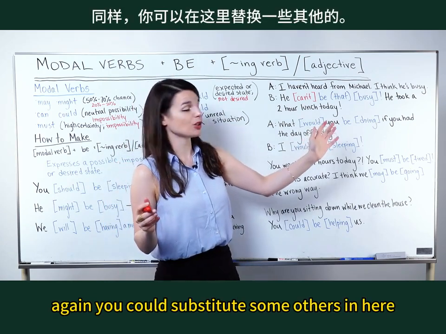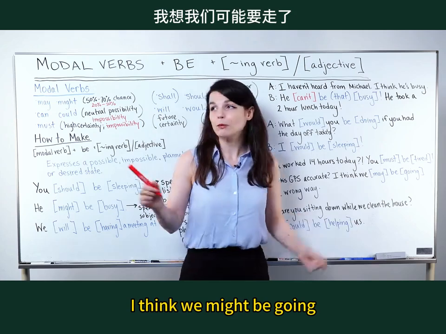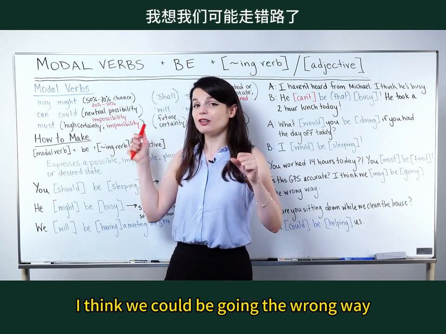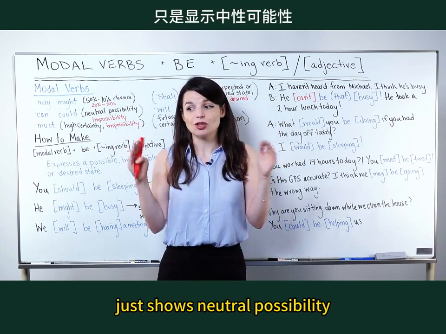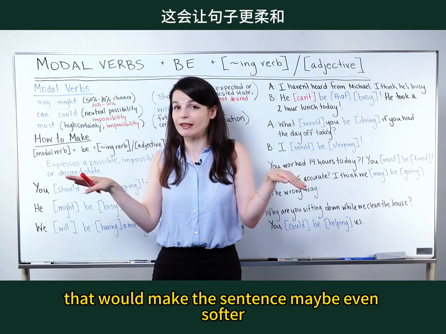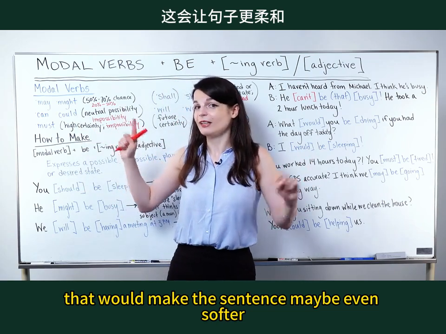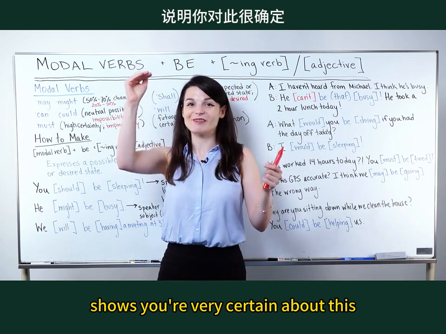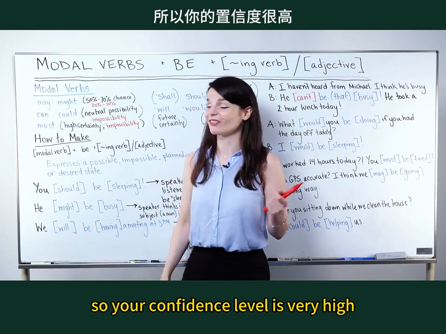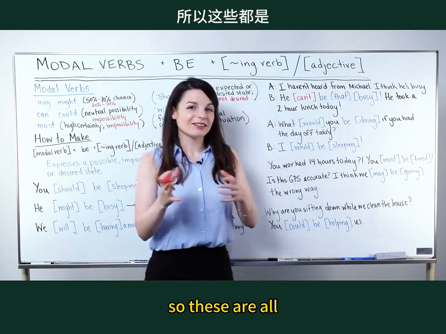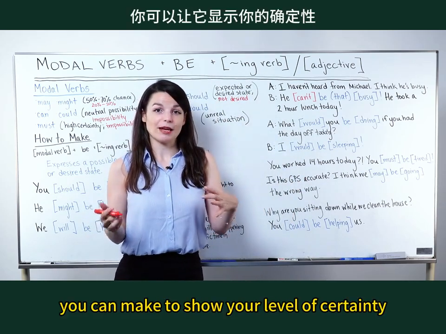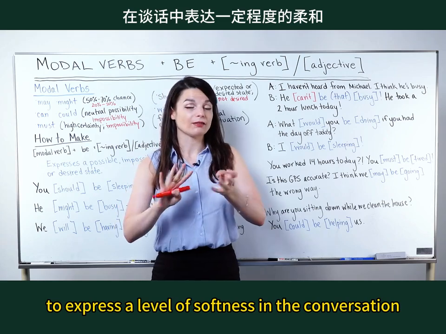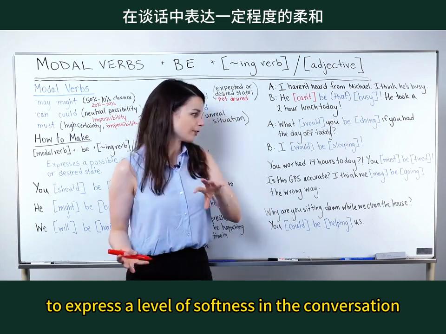Again, you could substitute some others in here. I think we might be going, sure, that sounds a little more friendly. I think we could be going the wrong way, just shows neutral possibility. That would make the sentence maybe even softer. I think we must be going the wrong way shows you're very certain about this, so your confidence level is very high. So these are all little choices you can make to show your level of certainty and to express a level of softness in the conversation.